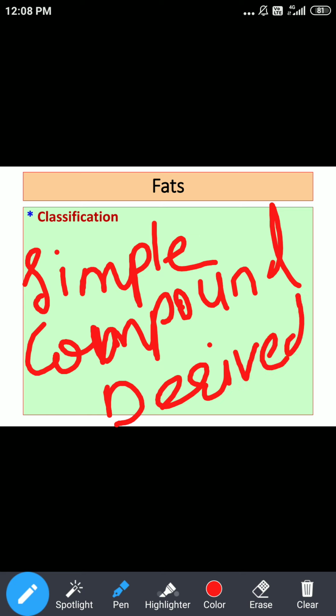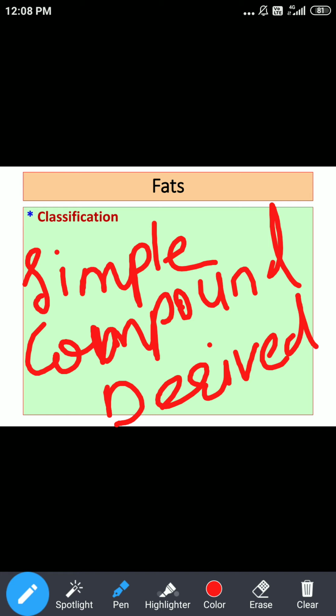Similarly for proteins we discussed simple proteins, conjugated proteins, and derived proteins, but instead of compound we said conjugated. Same way for lipid classification, we use simple lipids, compound lipids, and derived lipids.